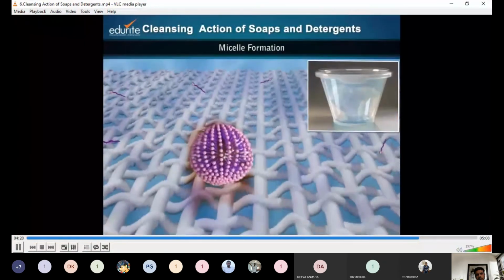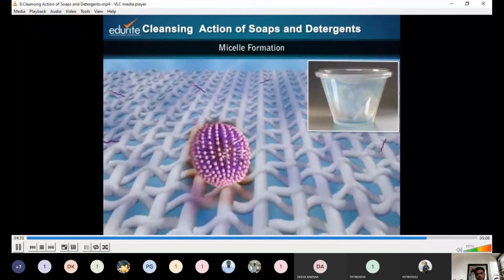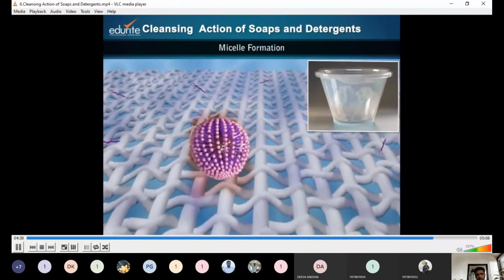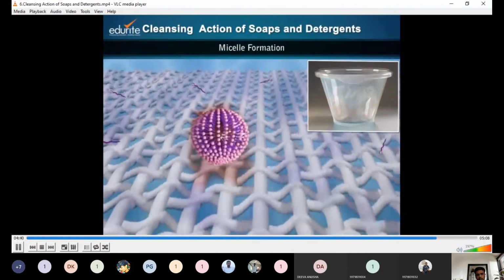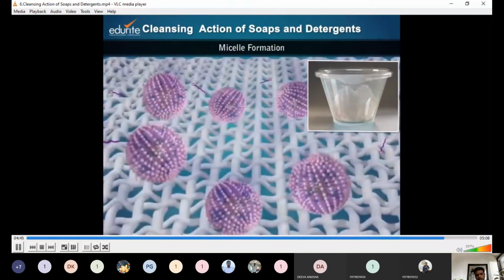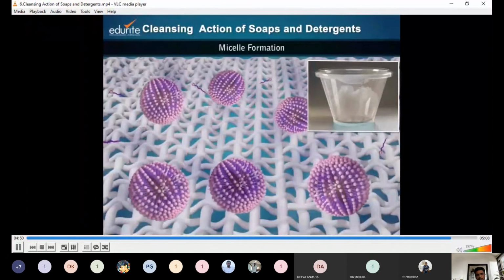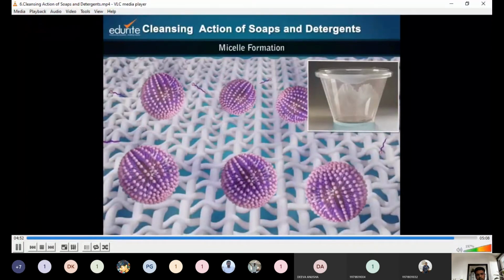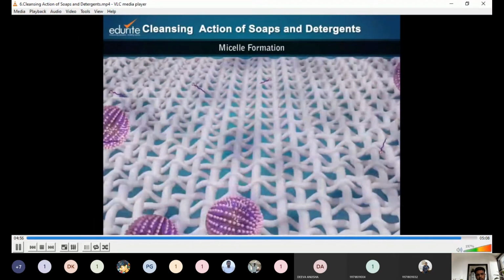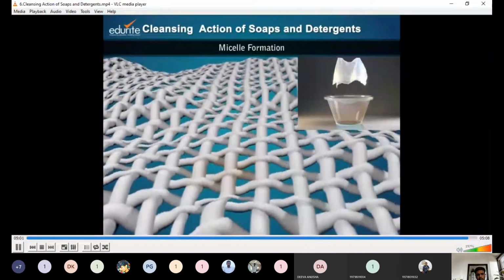Eventually, through either agitation or stirring of water or rubbing, these micelles are lifted off from the fabric surface and get into the wash water. Remember that because of the charge on the heads of the detergent molecules, the outer surface of the micelle is charged. Since these micelles all have similar charges, they repel each other and remain suspended in the water. These get removed when the water is drained off. Repeated rinsing and wringing remove all such micelles and make laundry crispy clean.